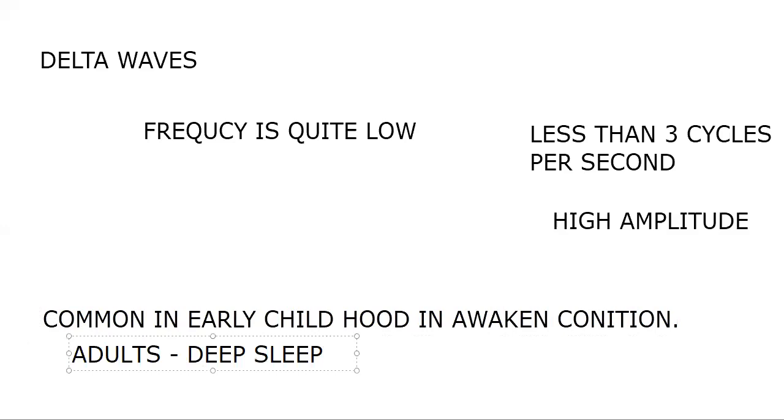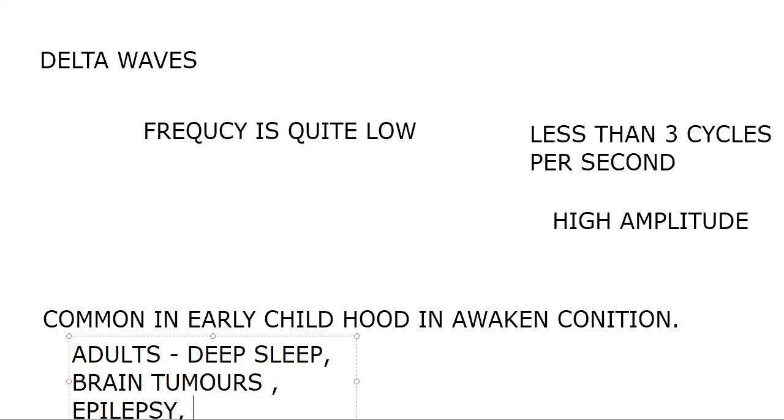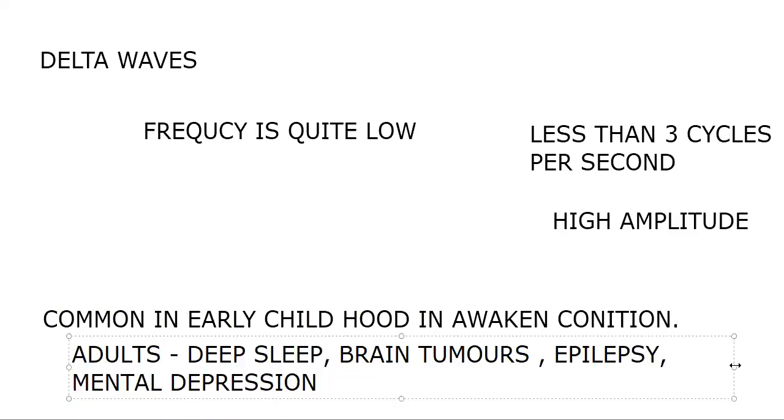Okay, deep sleep. Next, in the case of brain tumors, epilepsy, mental depression, in all these cases, these waves occur in awake adults too, but mostly it is in children. Okay, next, the last wave, that is theta waves.